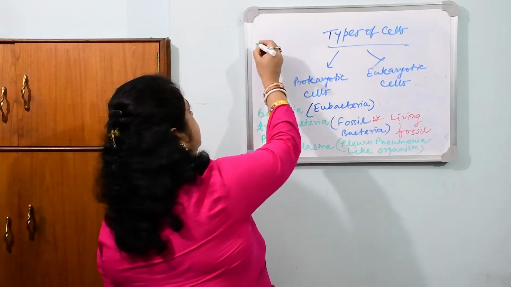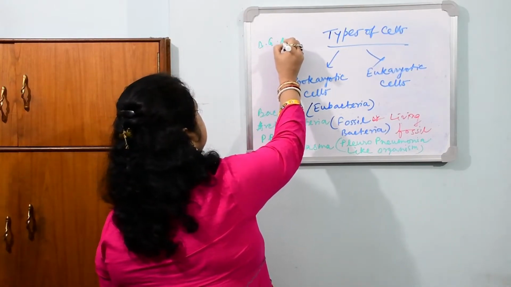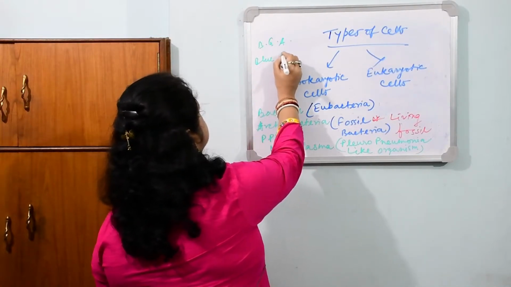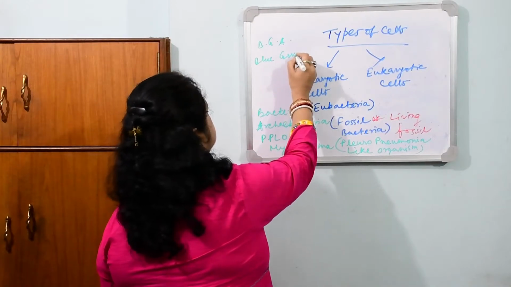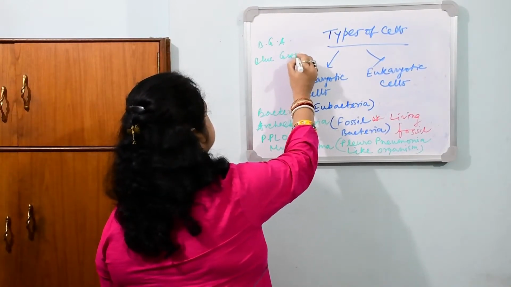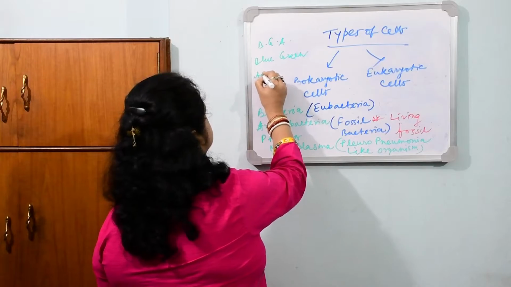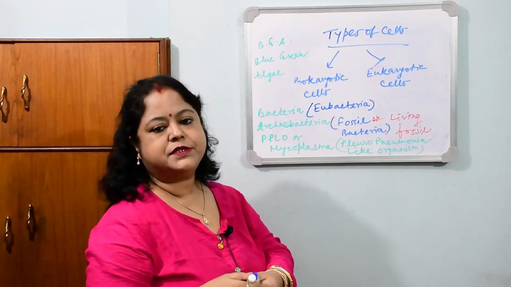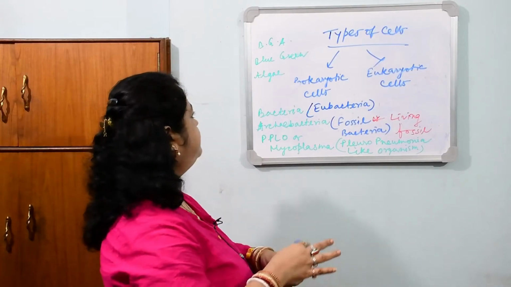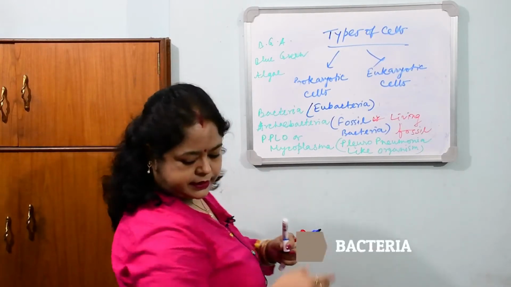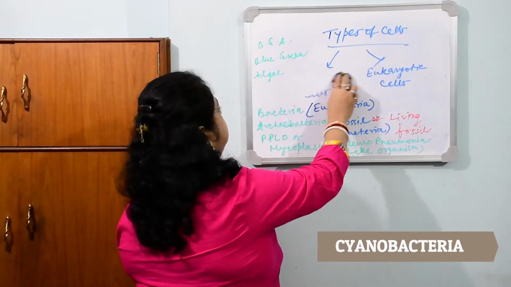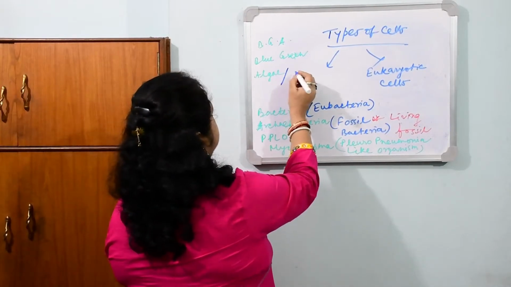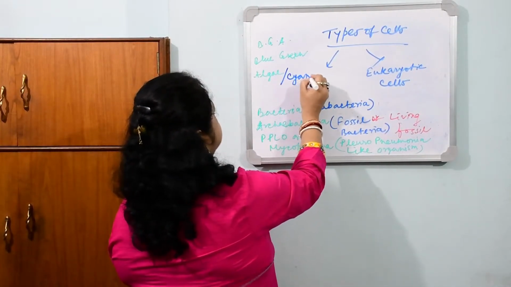So BGA, blue-green algae, another member of the prokaryotes. As they are placed in prokaryotes with the bacteria, they are differently named as cyanobacteria.